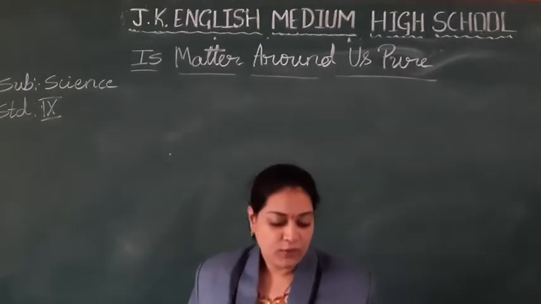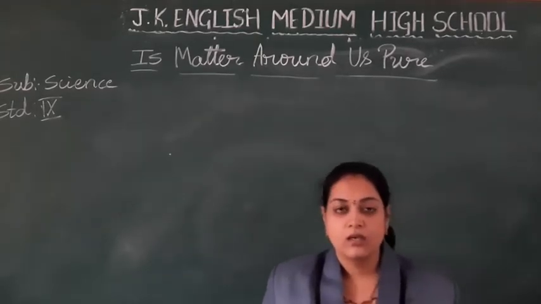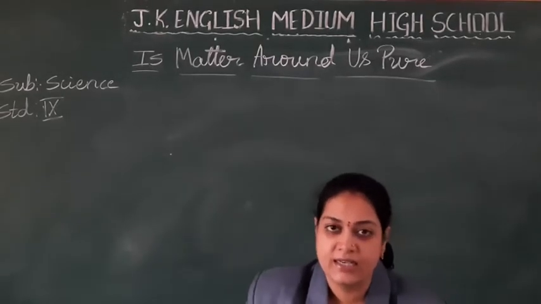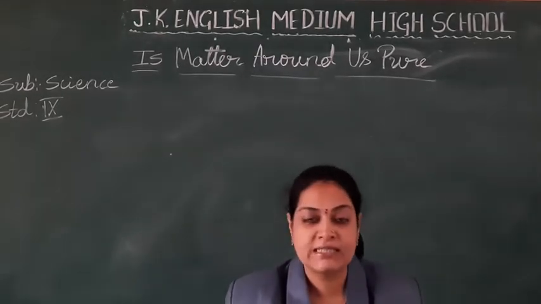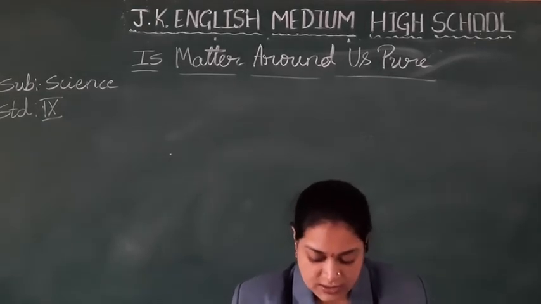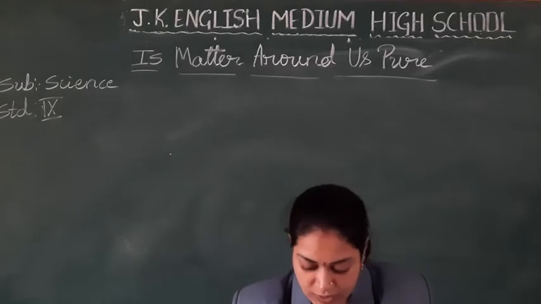I think you are able to write the properties of the colloids now. These are heterogeneous, the first one. You form the sentence and write, students, as I said about solutions and suspensions. One time I will say. So these are heterogeneous but appear like a homogeneous mixture. One more property you can write.